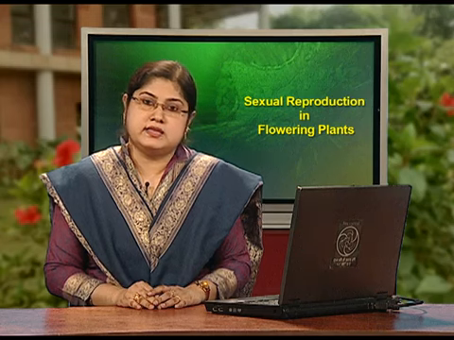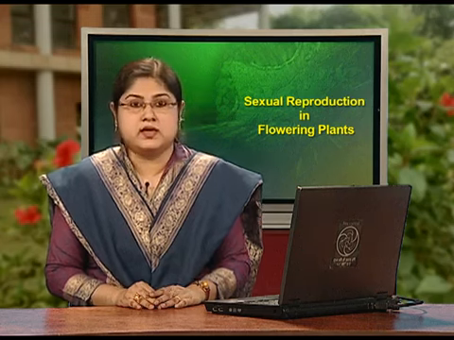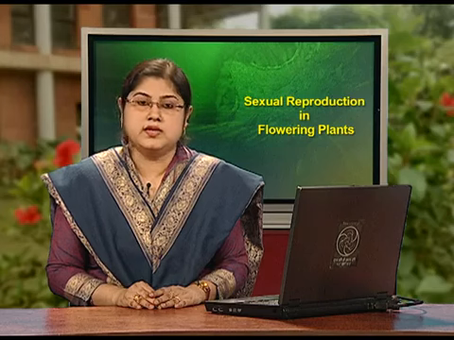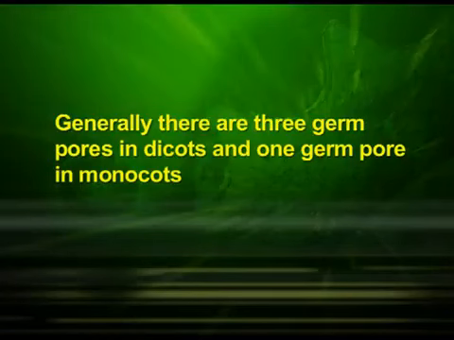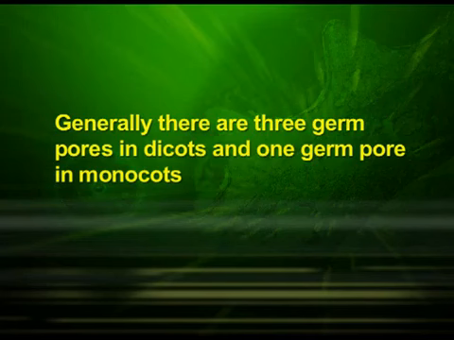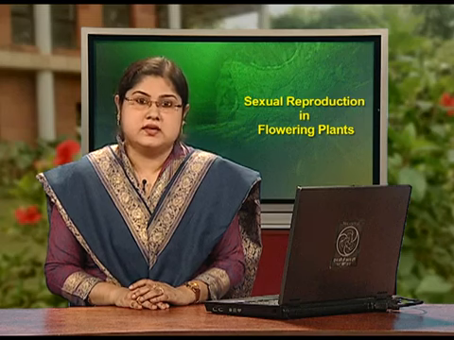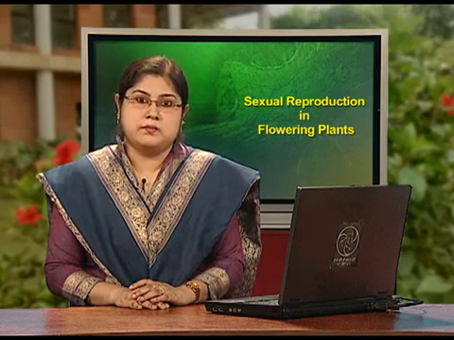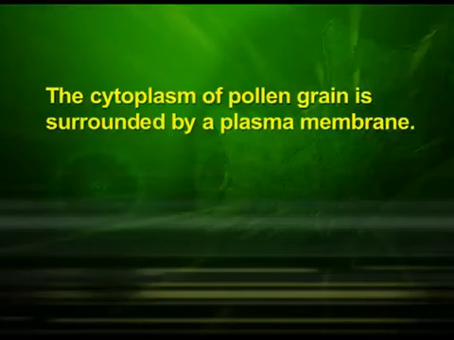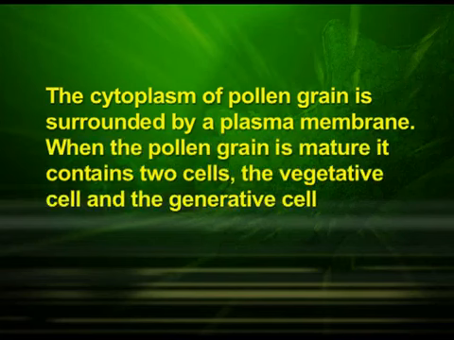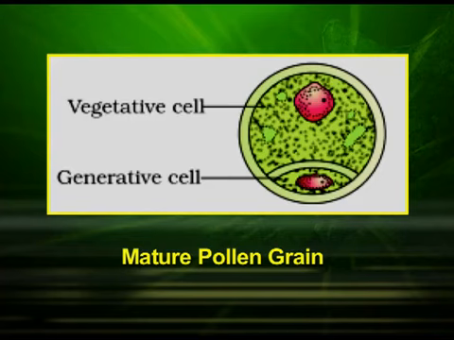At certain places, the exine is absent or very thin, giving an appearance of a pore, called the germ pore. Generally, there are 3 germ pores in dicots and 1 germ pore in monocots. The inner wall of the pollen grain is called the intine. It is a thin and continuous layer made up of cellulose and pectin. The cytoplasm of the pollen grain is surrounded by a plasma membrane. When the pollen grain is mature, it contains 2 cells, the vegetative cell and the generative cell. Here we can see a mature pollen grain containing vegetative cell and generative cell.